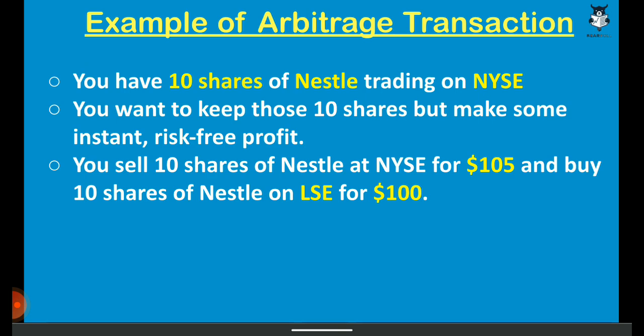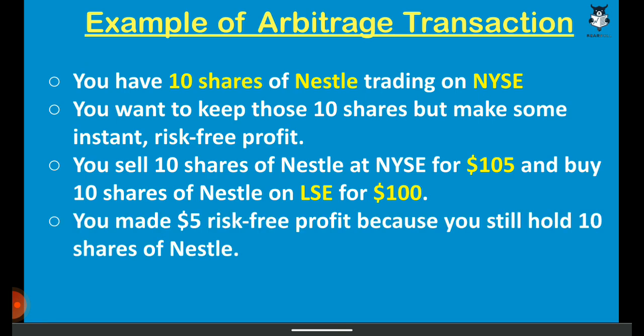So you have made a profit. You have sold the shares at a higher price and bought at a lower price. So you have made essentially $5 risk-free profit, because you still hold 10 shares of Nestle.